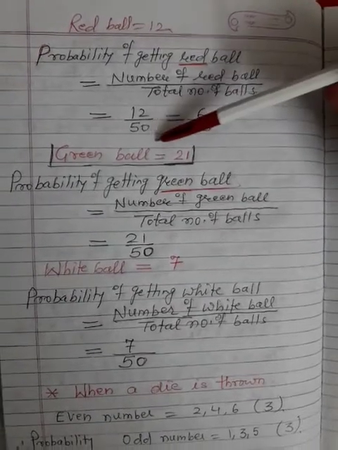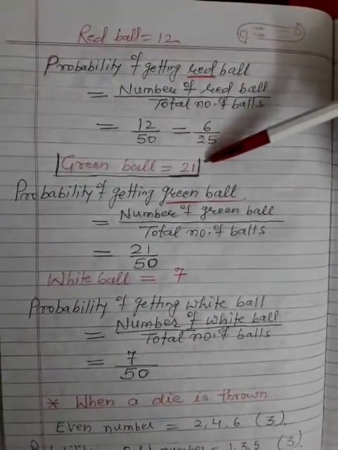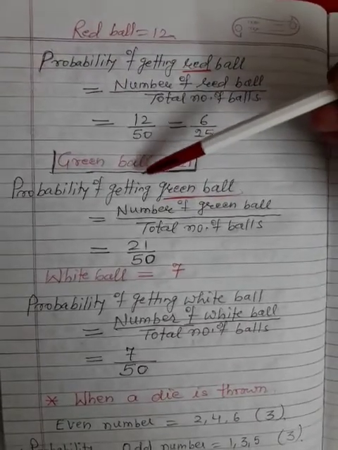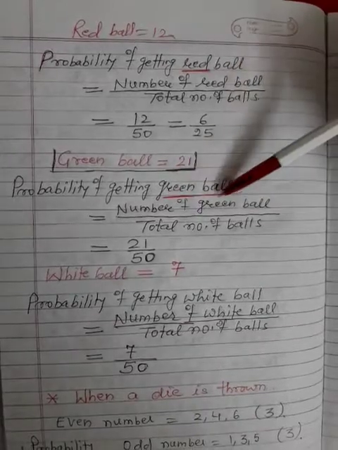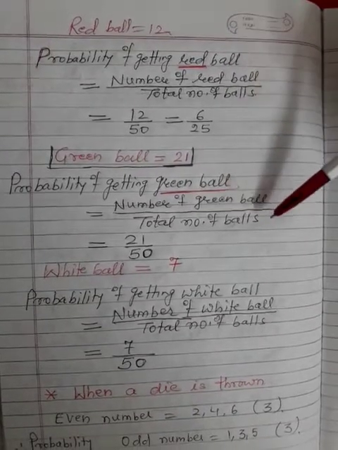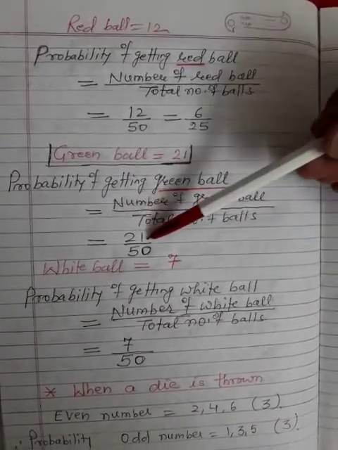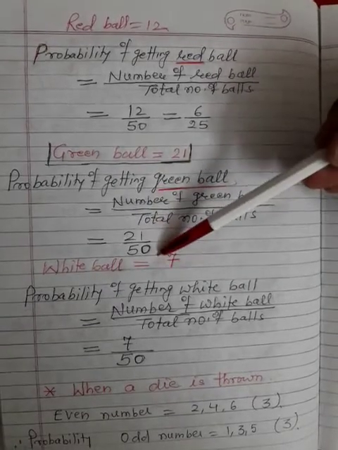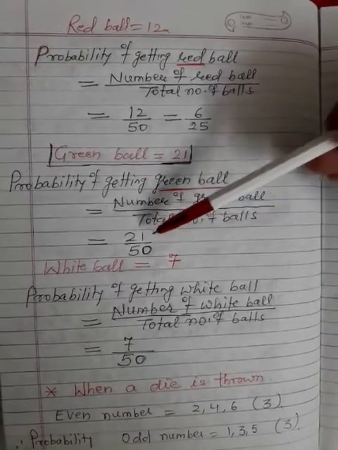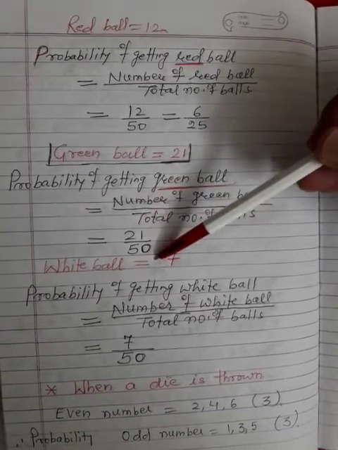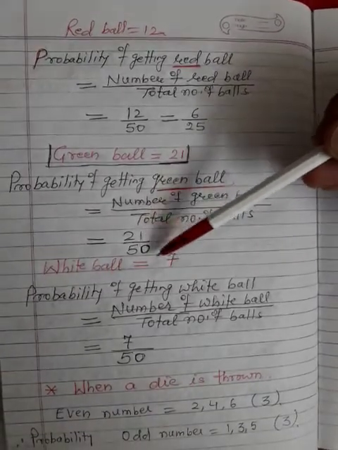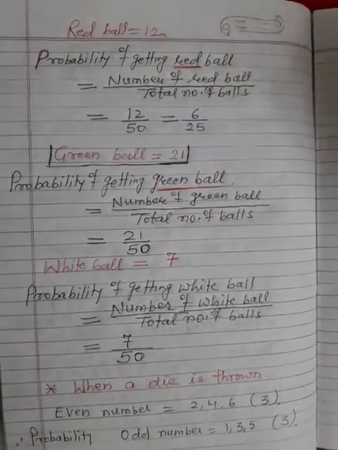Now green balls are equal to 21 in the bag. So the probability of getting a green ball is equal to the number of green balls divided by the total number of balls. 21 is the green balls divided by the total 50. We can't simplify because 21 is an odd number and 50 is even, we can't simplify. So the answer is 21 upon 50 is the probability.